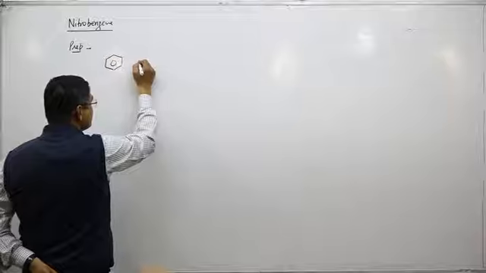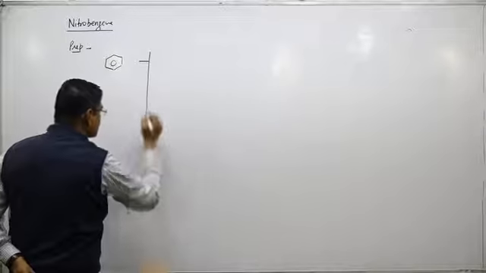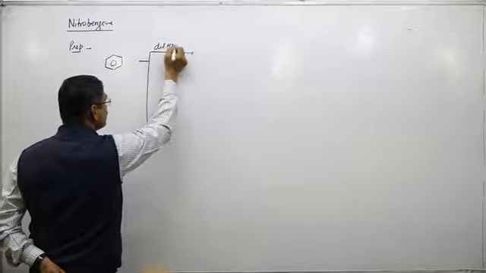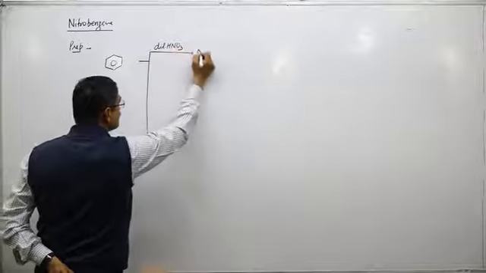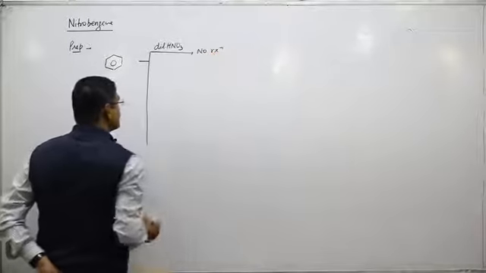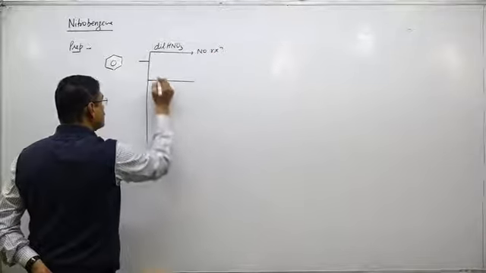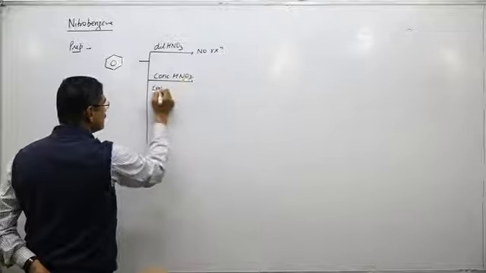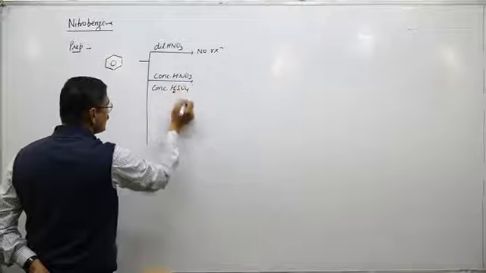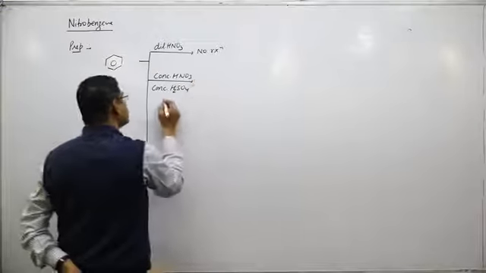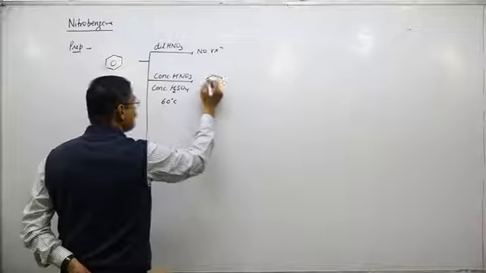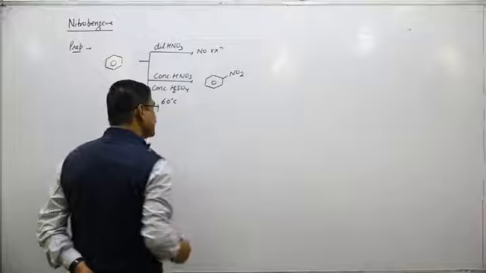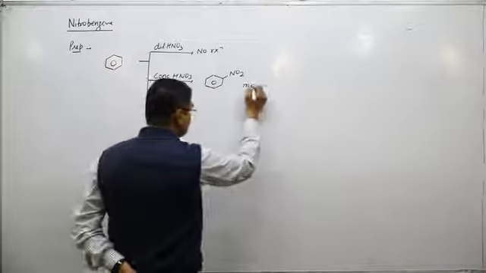If I take benzene in different cases, suppose I take dilute HNO3, there is no reaction of benzene with dilute HNO3. But suppose I take concentrated HNO3 and concentrated H2SO4, that is a nitrating mixture, at 60 degrees centigrade. Hot temperature is not written here. Then the mononitro product is formed.